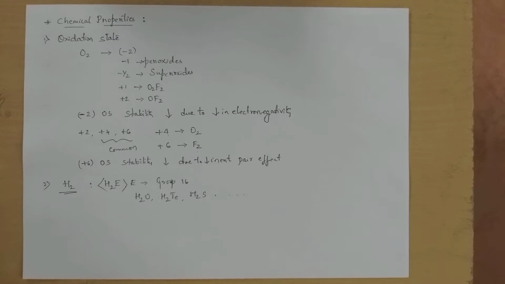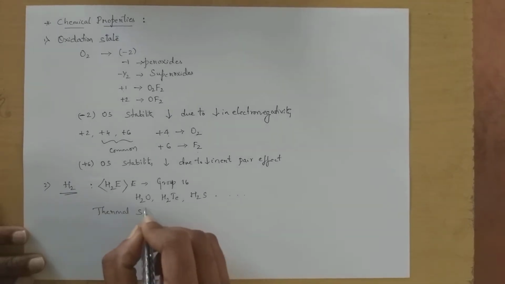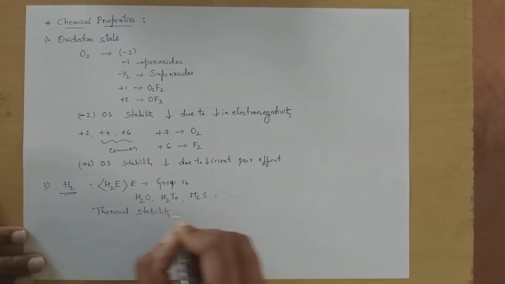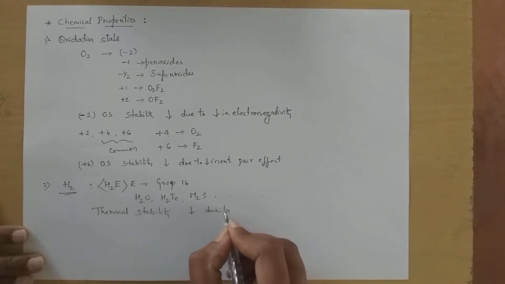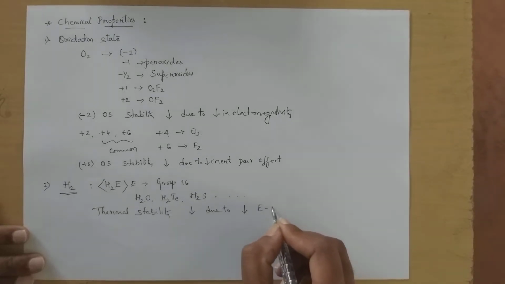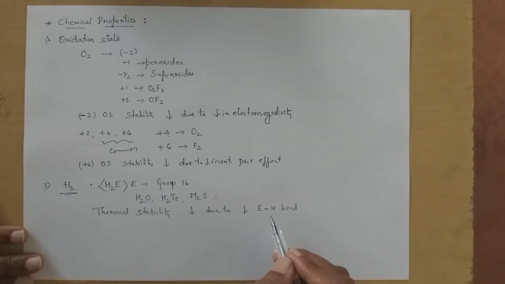Next, what are the properties of these hydrides? Usually the thermal stability decreases down the group. The thermal stability of these hydrides decreases down the group due to the decrease in the bond dissociation energy of the E-H bond in hydrides. Since the E-H bond dissociation energy decreases, the thermal stability also decreases.